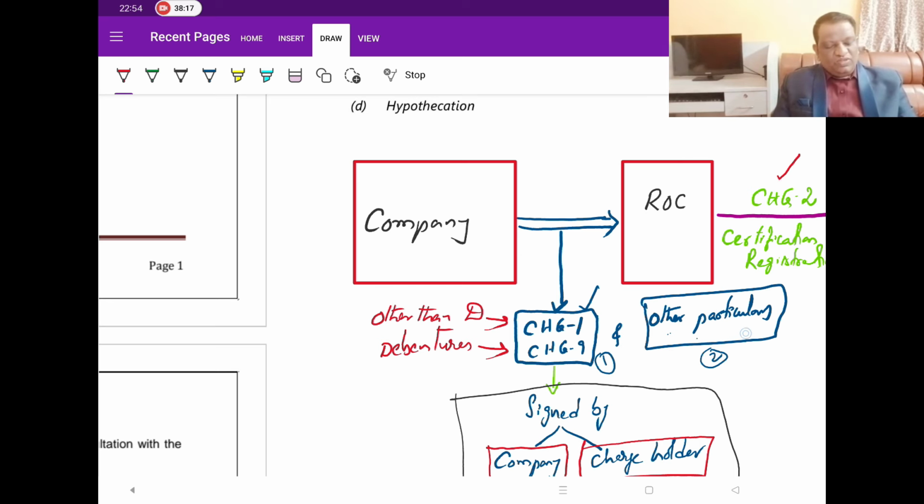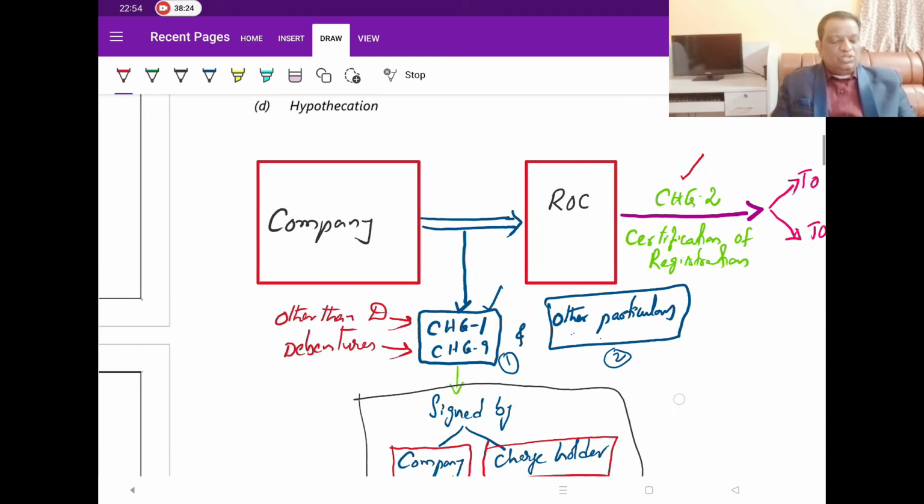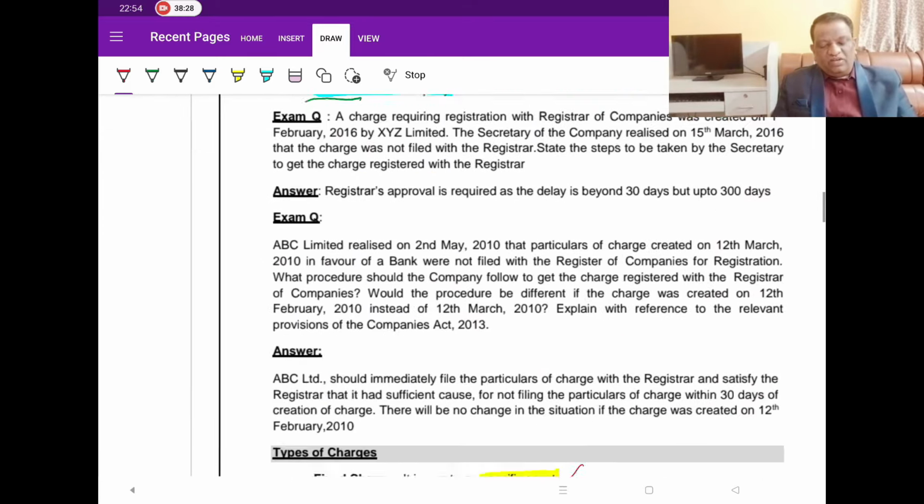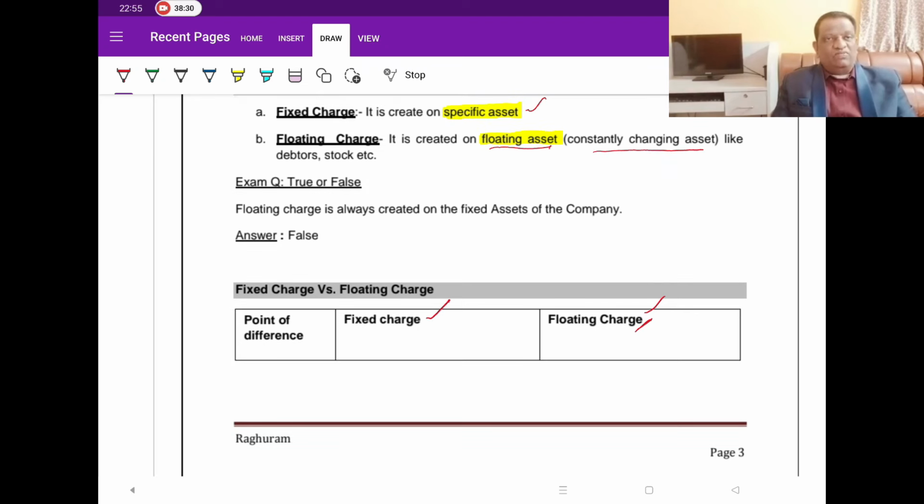The supporting documents to justify that you are the owner of the asset, etc. Once these are given, then the RoC is going to issue one certificate which is called CHG-2. Now, then we talked about fixed assets and fixed charge and floating charge.